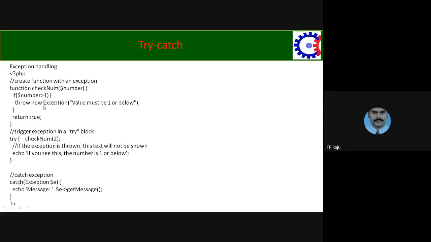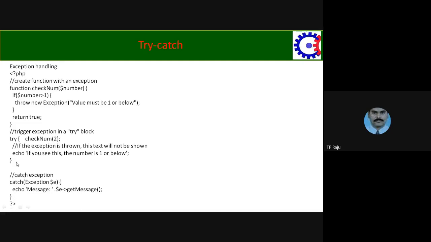We are creating an object of the exception class, by writing new Exception, with the help of the new keyword. To the constructor of Exception, we give the value: the value must be 1 or below. That value is stored in the object. Then the throw keyword throws the exception object. This is the definition of the function.